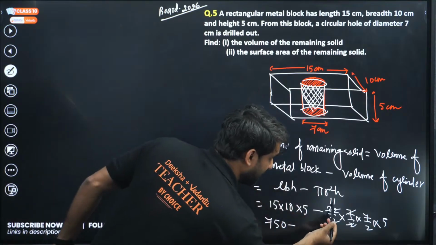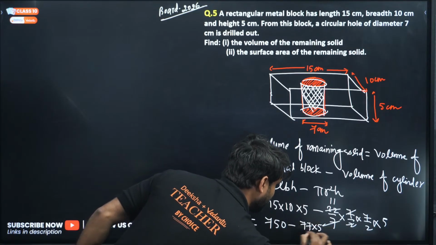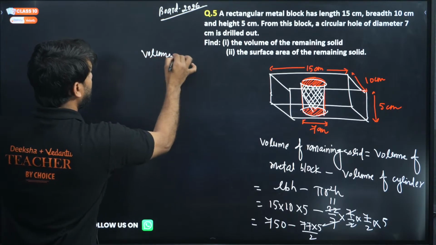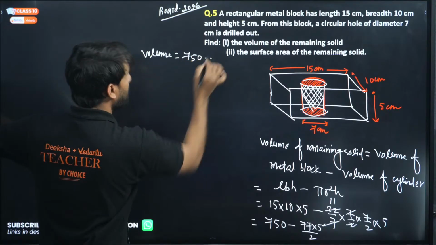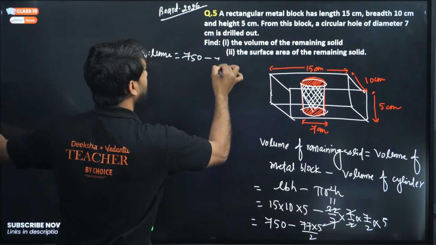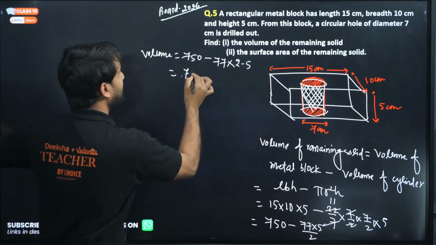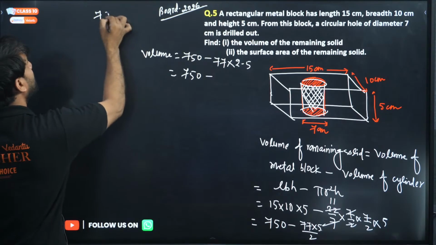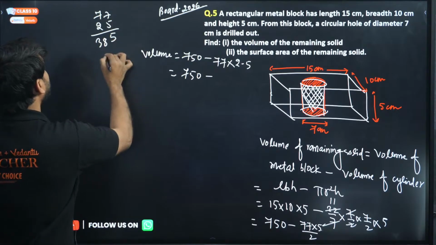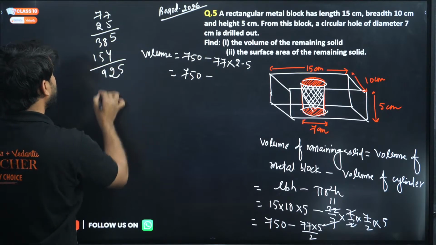So look, my dear, 11 into 7 is 77, and 77 into 5 by 2. So the volume will be equal to 750 minus this. What will be this? 77 into 5 by 2, and 5 by 2 can also be written as 2.5. Now solve this. 750 minus 77 into 2.5.